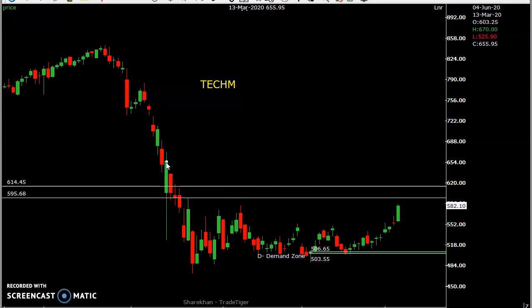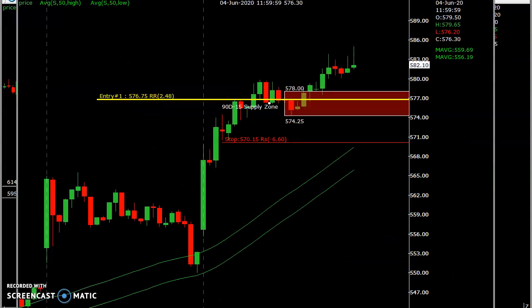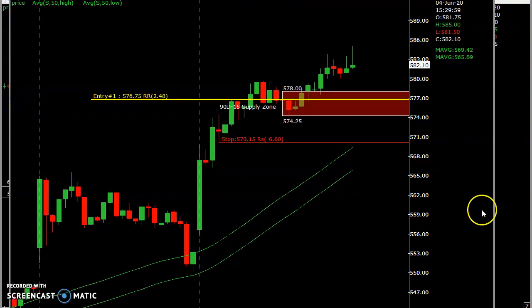So the 650 kind of levels it may go in the coming days. But exclusively for tomorrow intraday trading, how we have to trade, the trade plan we'll see now. This is the Tech Mahindra trade plan for tomorrow.